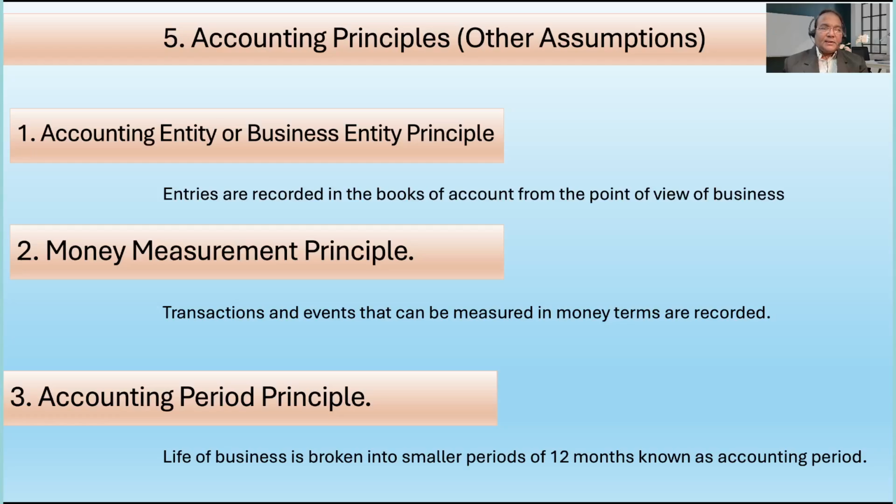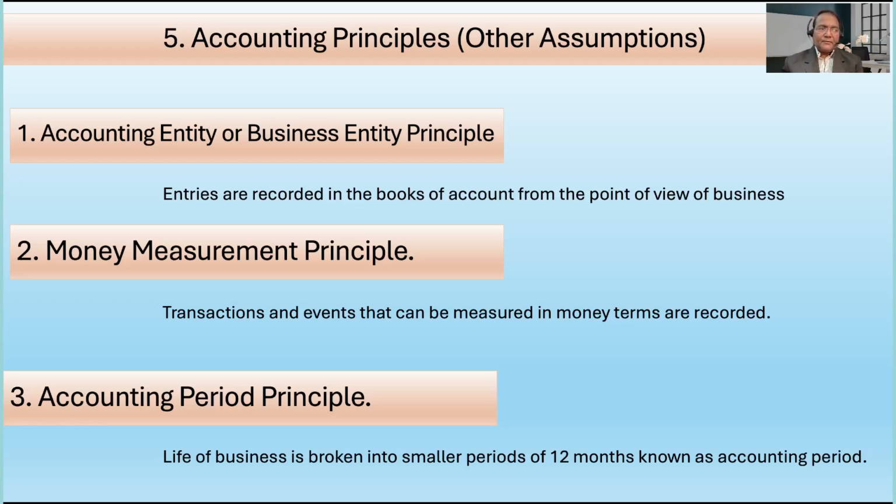So, the accounting entity or business entity principle. Now what is this entity? When it comes to entity, entries are recorded in the books of account from the point of view of the business. If we classify the individual entity of a businessman and the business separately, then only can accounting entries be done. For example, money that a businessman has put into his business is a liability for the business, because it is a separate entity.